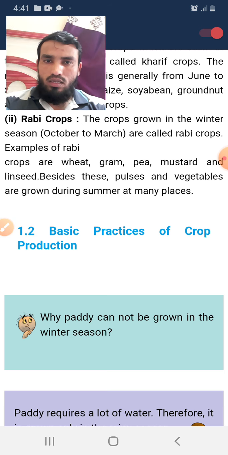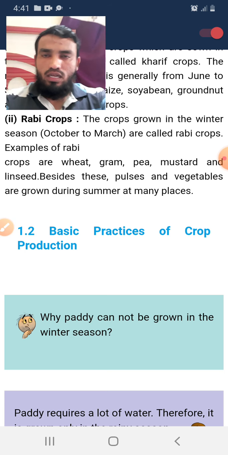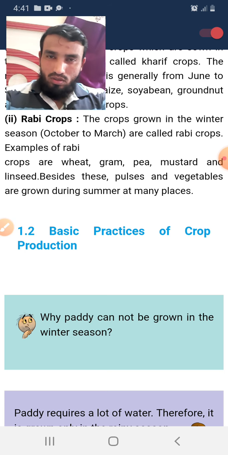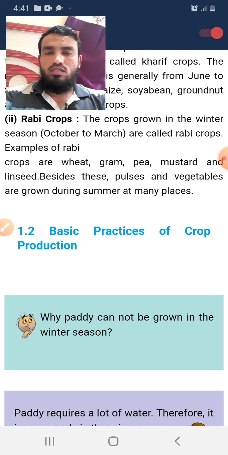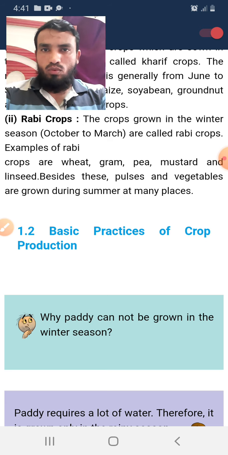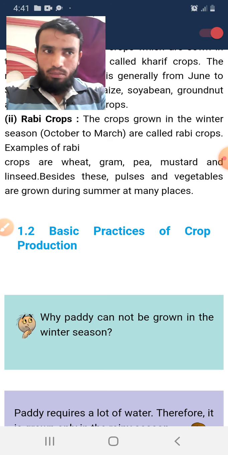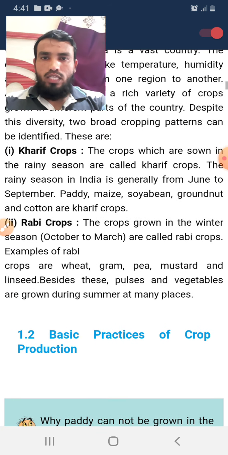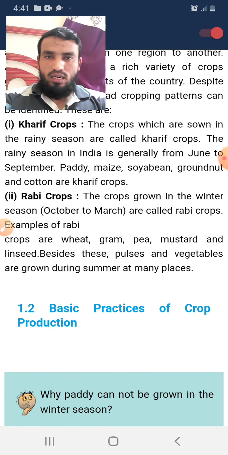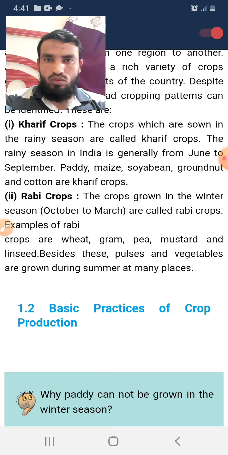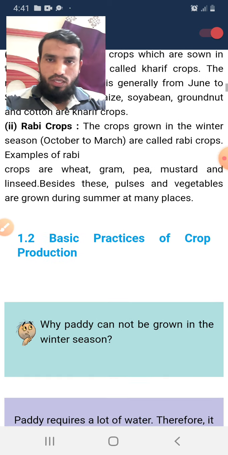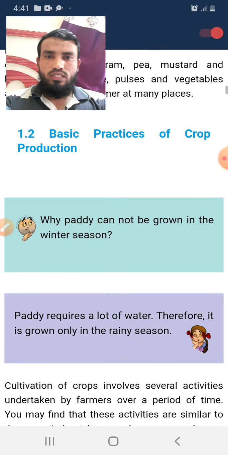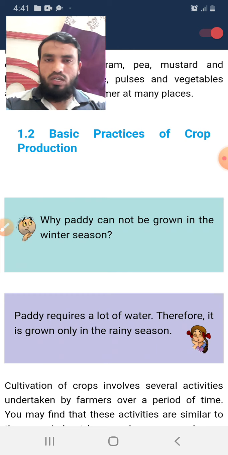So, in summer, some pulses and some vegetables which do not require a large amount of water can be grown, because in summer people generally do not have much water. So, as per the requirement of the plant or the crop, we divide the crops as per the water and climatic conditions. As per these conditions, we divide them into Kharif and Rabi crops. Now, we will move towards the basic practices of crop production.